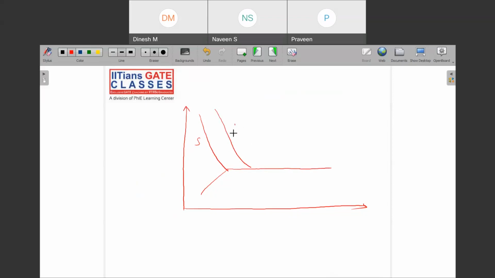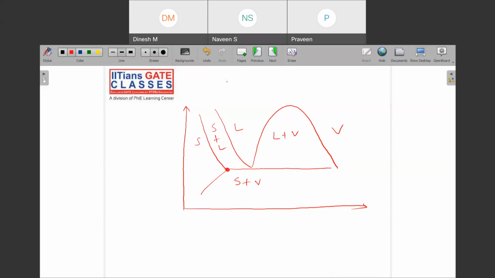This is your liquid region, and this is your solid plus liquid region, and then you have the vapor region here. Then you have the liquid plus vapor region here, and if this is solid, this side is vapor, then this is your solid plus vapor region. So this point is nothing but the triple point.